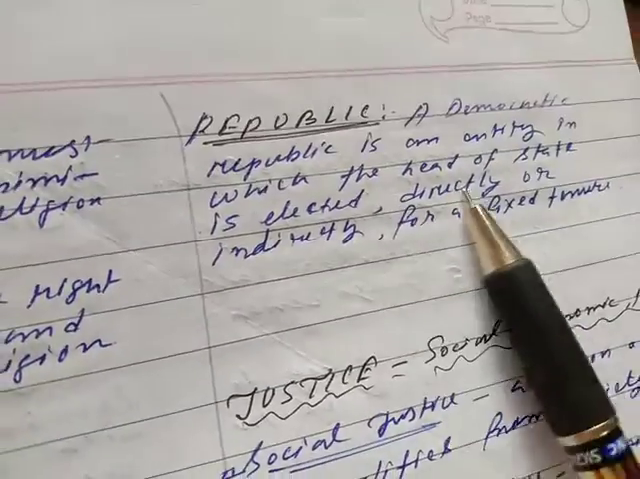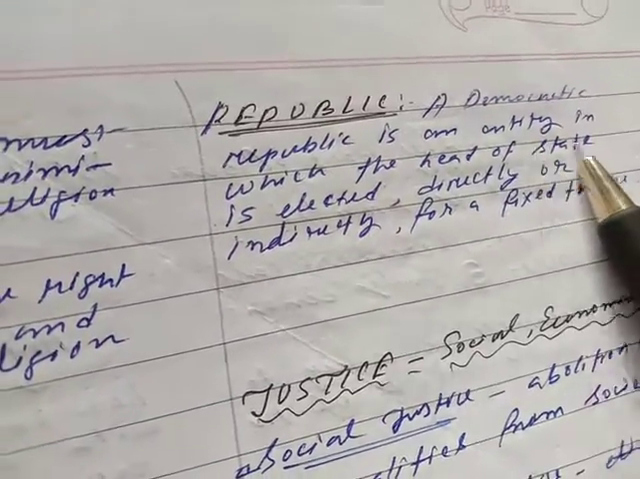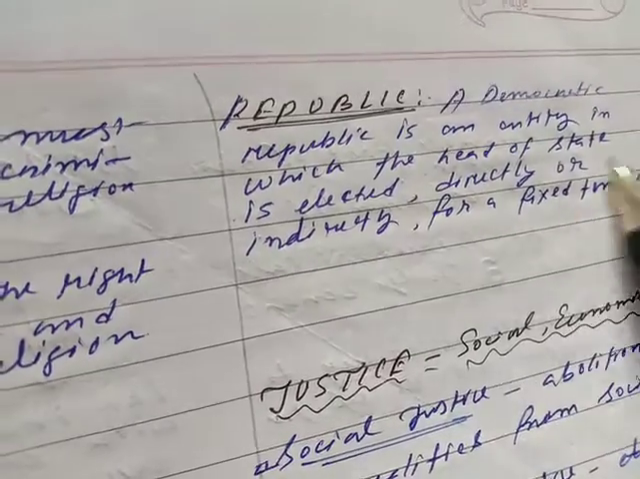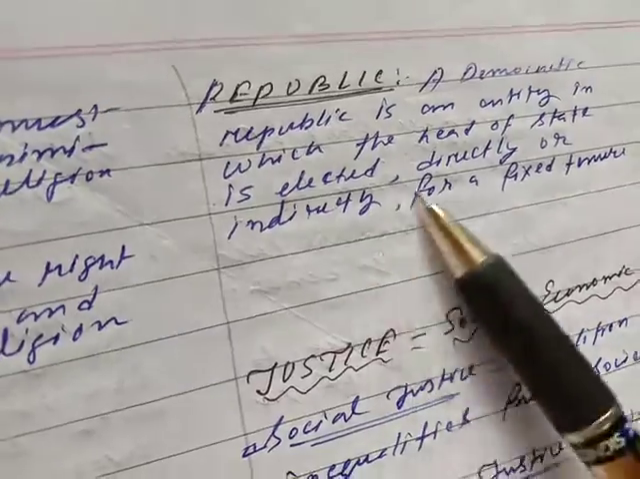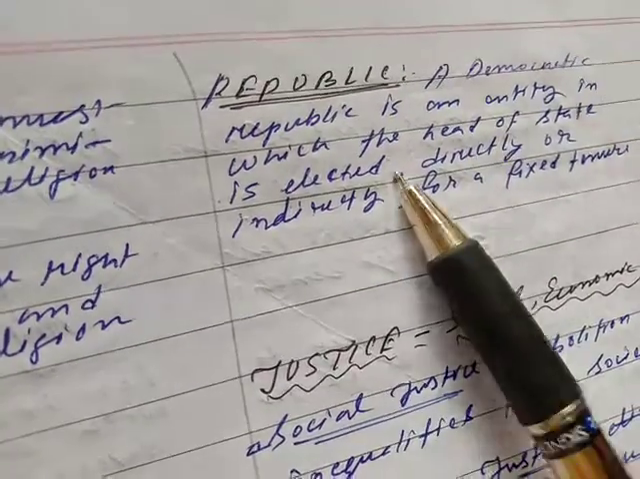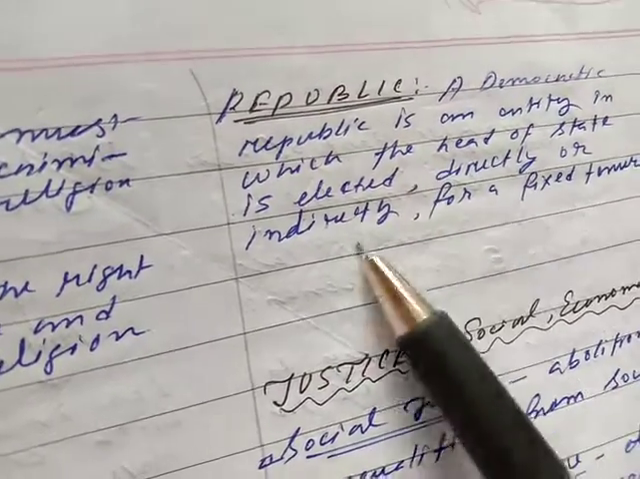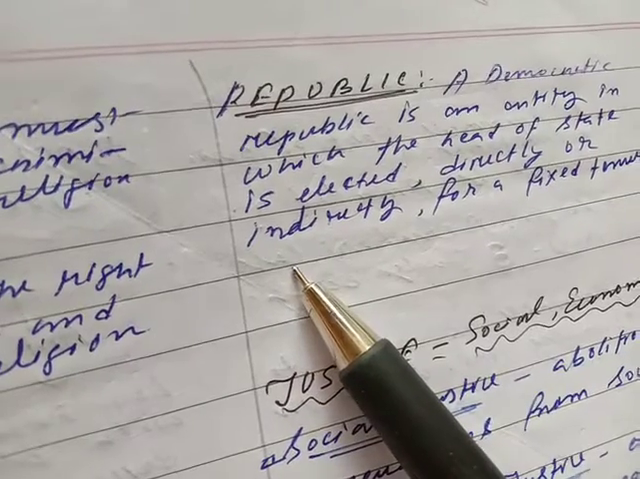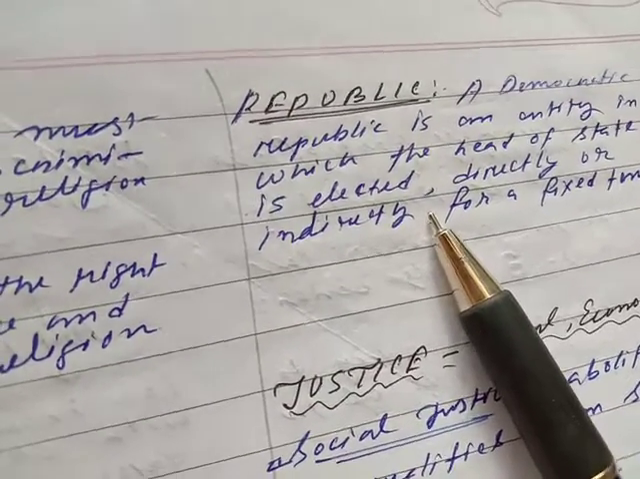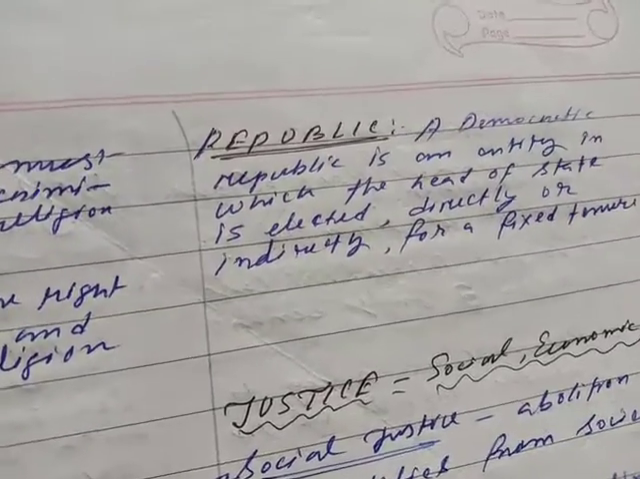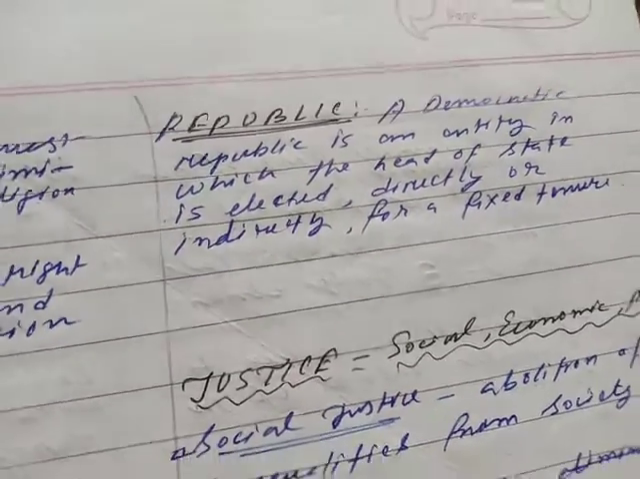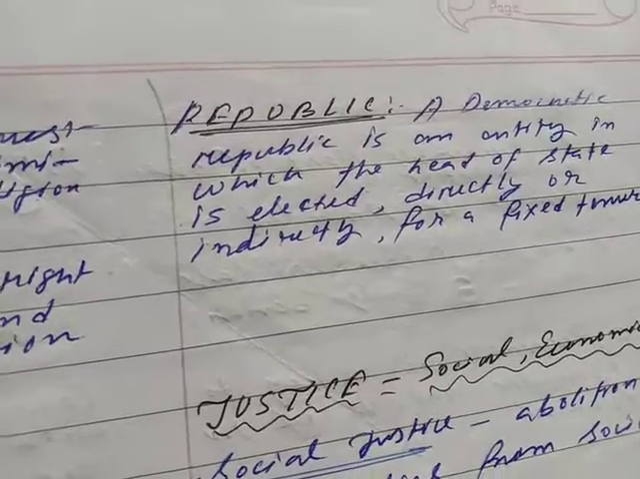So then comes republic. A democratic republic is an entity in which the head of the state is elected directly or indirectly for a fixed tenure. Either direct election or indirect election. For example, the election of the President of India, that is indirect election. It is called proportional representation by means of single transferable vote. So the election may be direct or indirect.